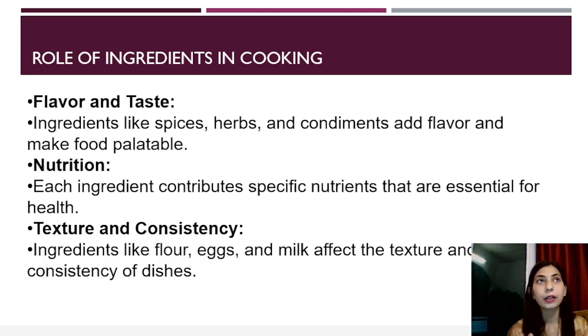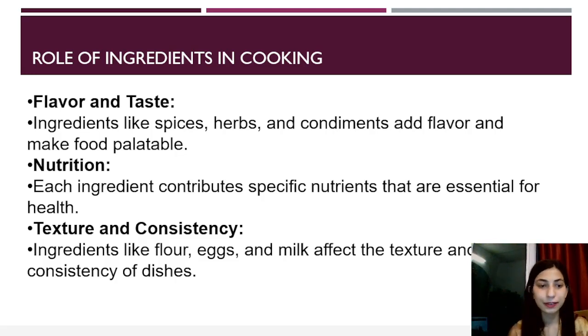Let's just understand this whole concept that every ingredient has its own nutritional value. A particular item can provide you carbohydrates and a particular ingredient can provide you proteins. And when you're combining them together to make a dish, then you're going to be getting a balanced diet, which is crucial.